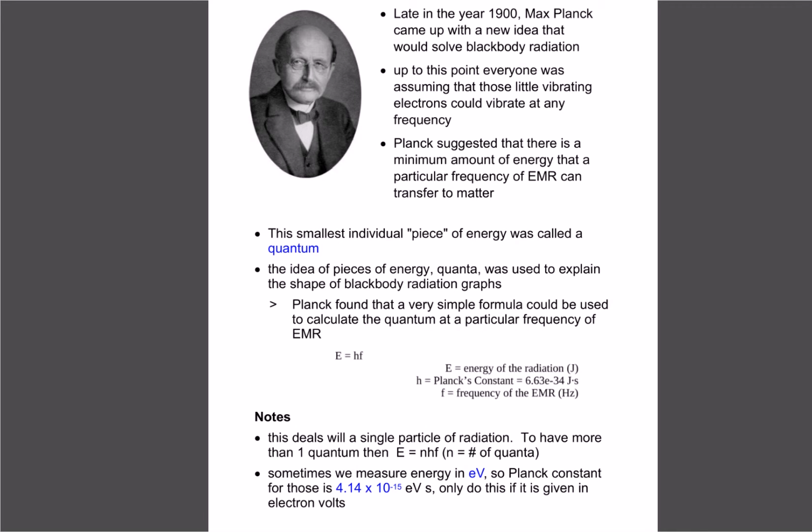So Max Planck was the first guy. He was in the early 1900s. What he did was he figured out sort of an explanation for this. He said the reason why we're getting these thresholds is that we think that as we add more and more energy, the electrons are just going to take that energy and start vibrating faster and faster.